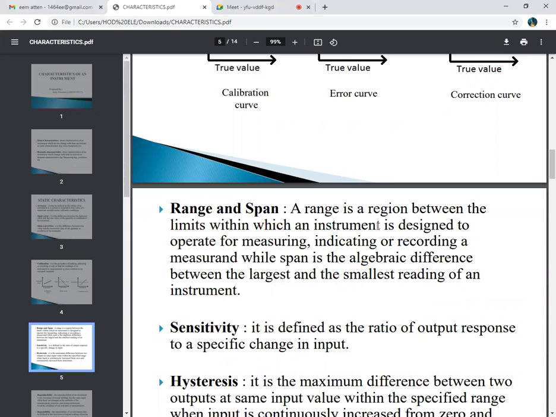The largest value is 105 volt and the smallest value is 100 volt, so the difference will be 5 volt. That is nothing but your range and the span. That is the limits within the smallest and the highest value whenever I am measuring, indicating or recording. So that difference is called the range and the span.